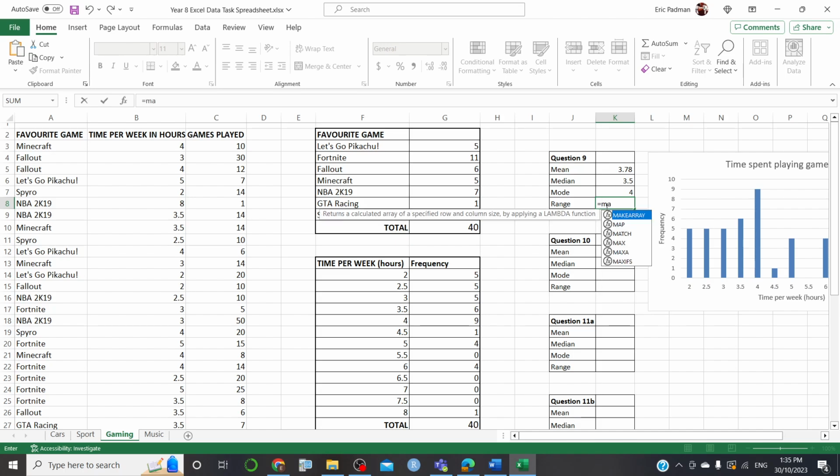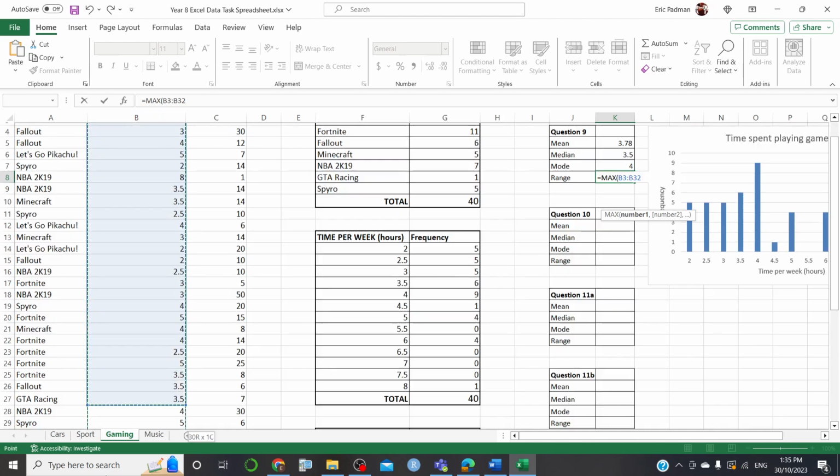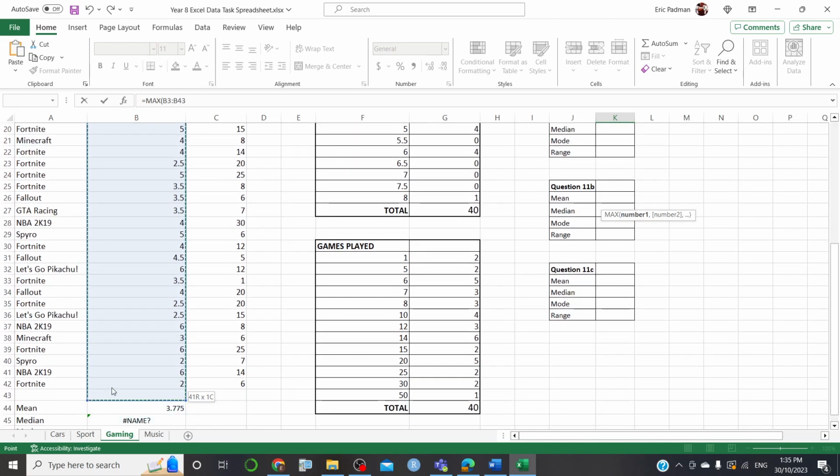So start off with max. Okay, so we type the maximum, and then we highlight these. Okay, and there's your maximum. Close your bracket. All right, now you can press enter and work it out, but you would have to go and do more to it anyway. So why don't we just take care of the min while we do it here?